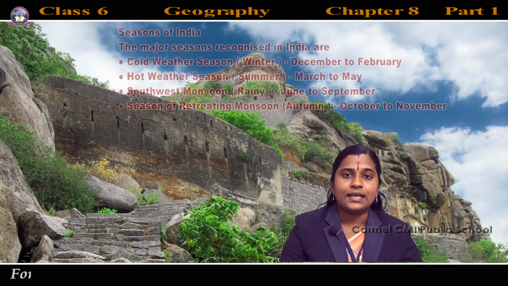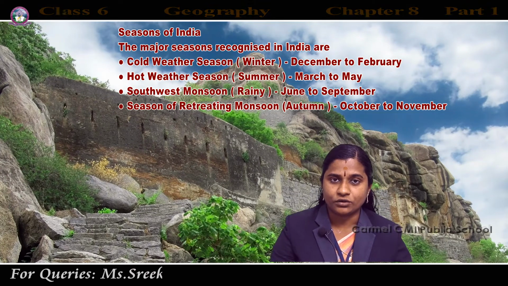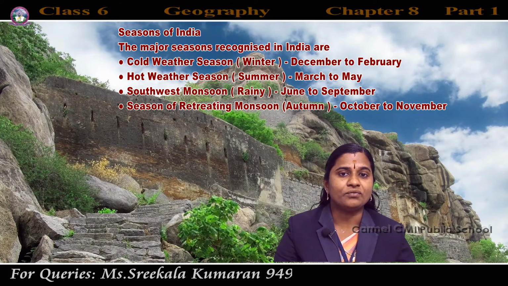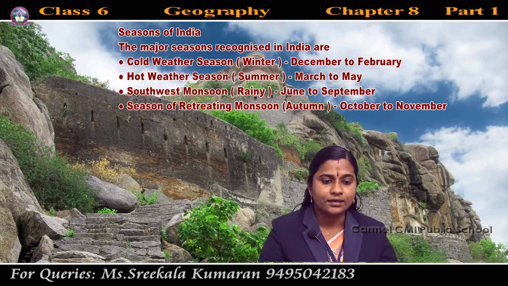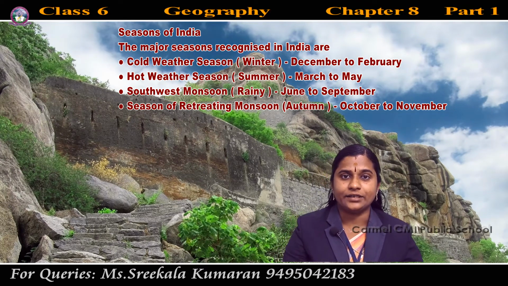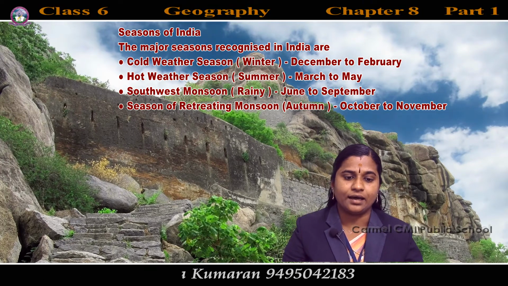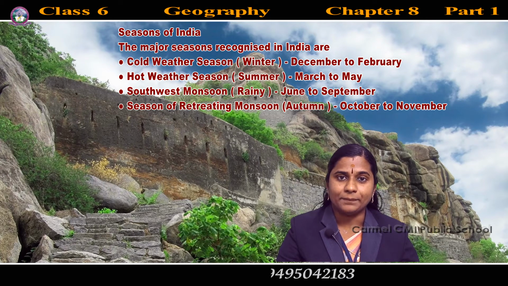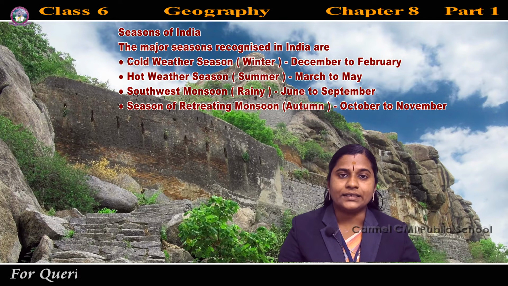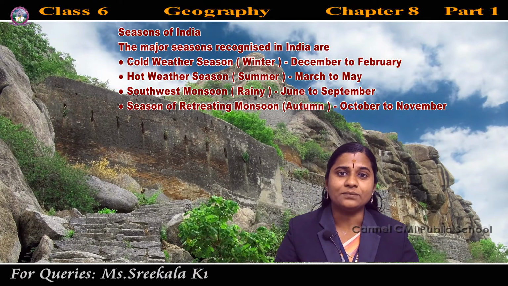Then broadly the major seasons recognized in India. Now we are going to study about the seasons of India. How many seasons are there? Four seasons are there in India. The major seasons recognized in India are winter season, summer season, rainy season and autumn season.